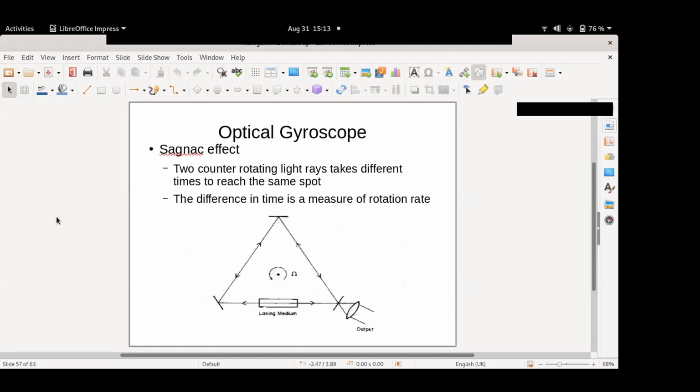Then we saw a non-mechanical gyroscope. There are many other gyroscopes. Later on, we will briefly talk about it. It's basically the tuning fork gyroscope, hemispherical gyroscope, and things like that. In this particular case, the optical gyroscope, the Sagnac effect of the light, when you have two opposite beams of monochromatic light traveling and coming back to the same location, and if you rotate the complete setup, then interference is observed. This interference will be utilized to measure the rotation rate.